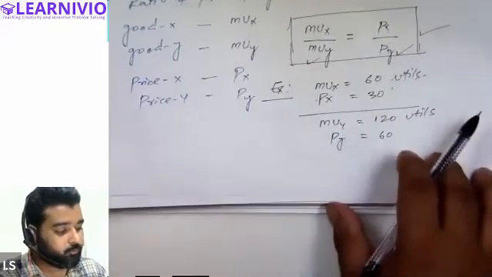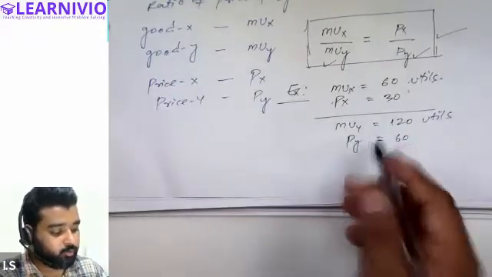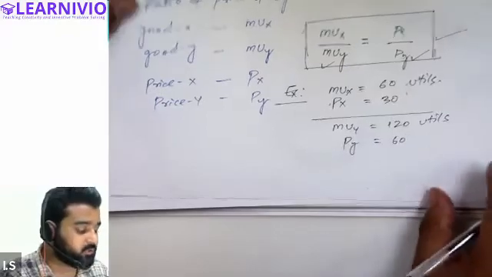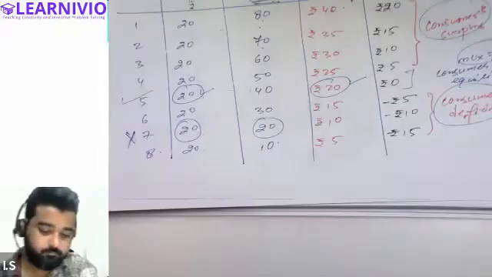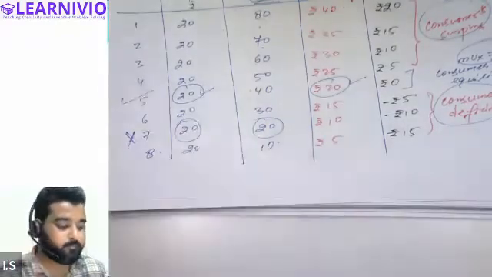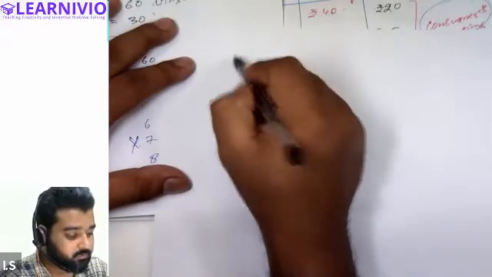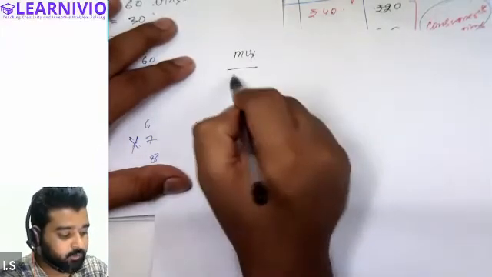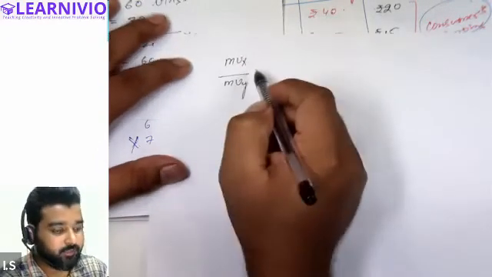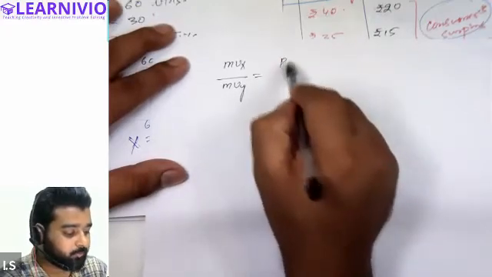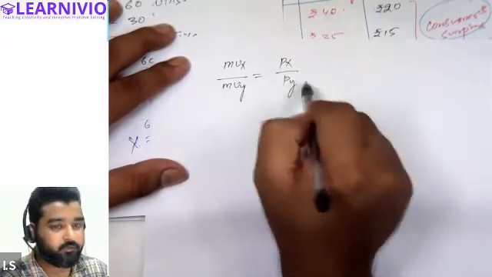So in order to prove consumer equilibrium, we have to convert this into the equation. So what is the equation? In order to prove consumer's equilibrium, the equation is marginal utility of X commodity upon marginal utility of Y commodity should equal price of X upon price of Y. All right.